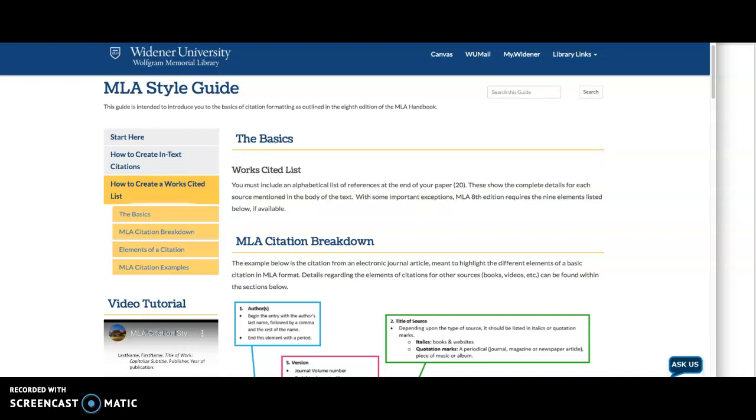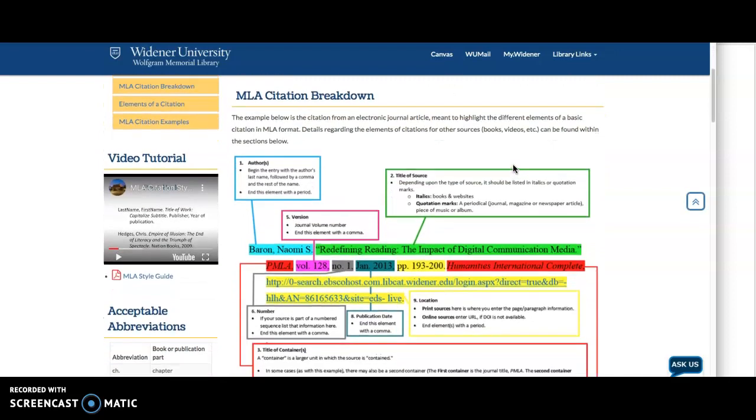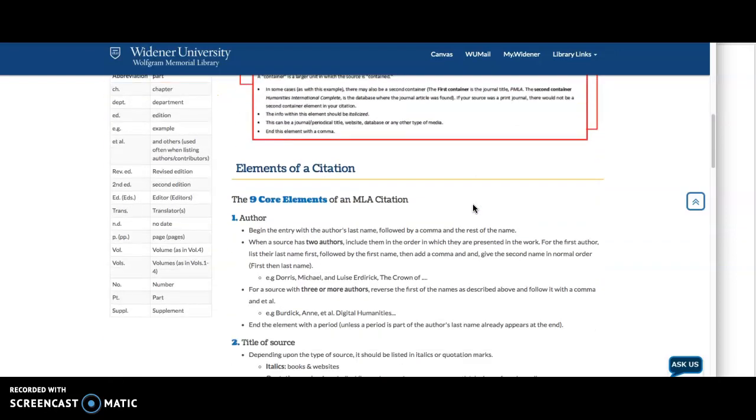I think this one is particularly useful. This is from Widener University, so I'll include a few links below. But as you do your Works Cited, the information that you need to gather includes these pieces.